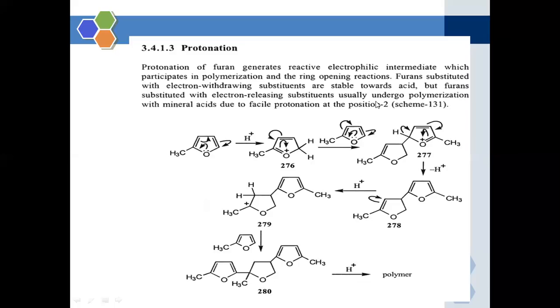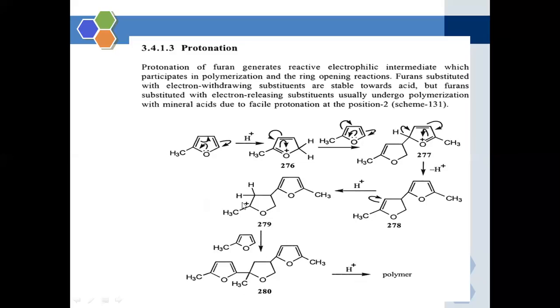But if furan is substituted with an electron releasing substituent, it usually undergoes polymerization with a mineral acid due to the facile protonation at the carbon number 2 position.